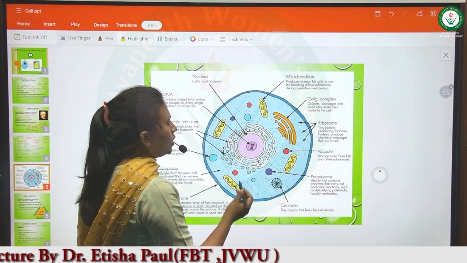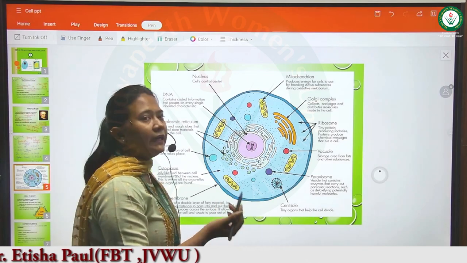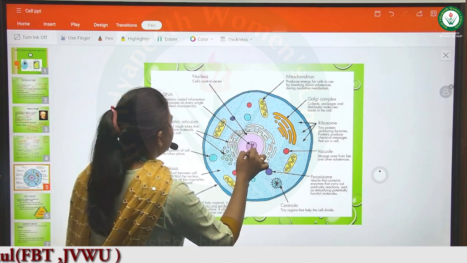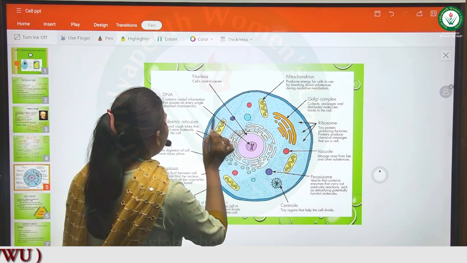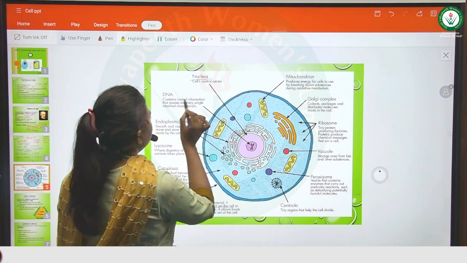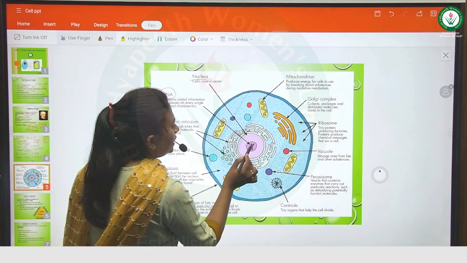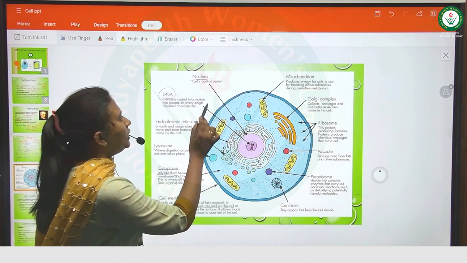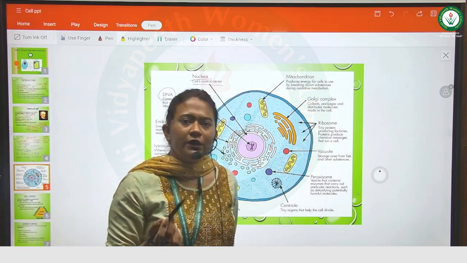Next, some organelles which we are going to study in detail. The innermost part is the nucleus, and inside the nucleus the heredity material, the DNA, is present. The nucleus is known as the controller or the commander of the cell.